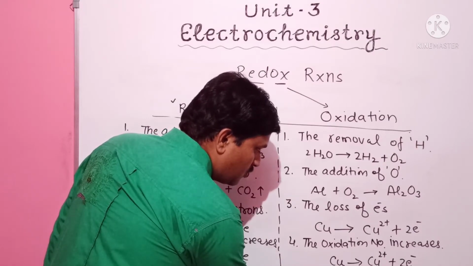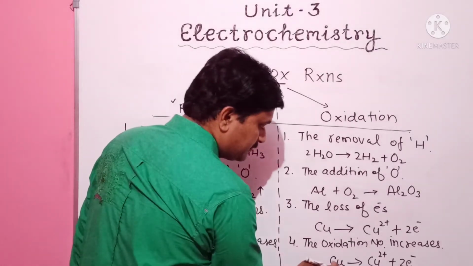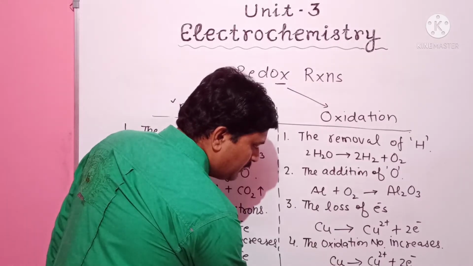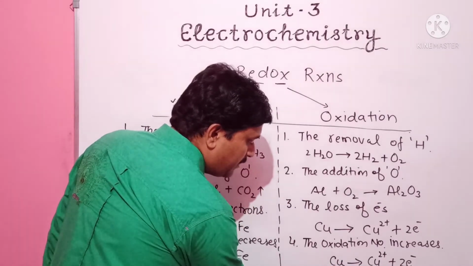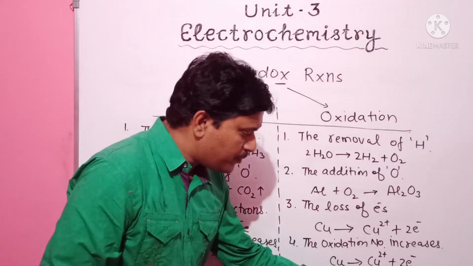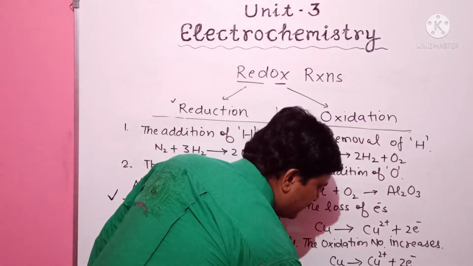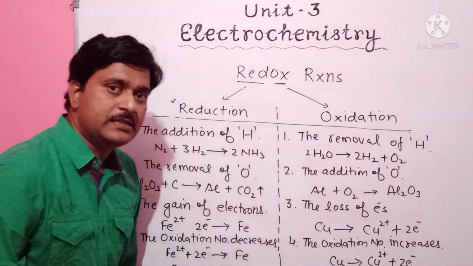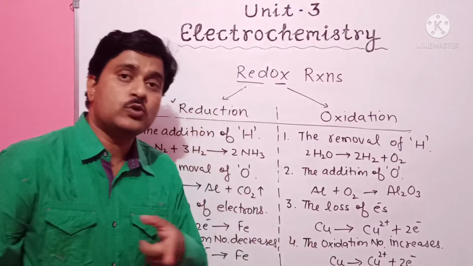What is the oxidation state of copper? It is 0. The oxidation number of copper is 0, and the oxidation number of the Cu2+ ion is +2. Here we can say the oxidation number increases from 0 to +2.